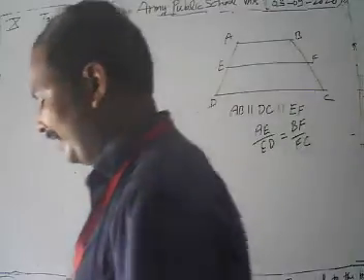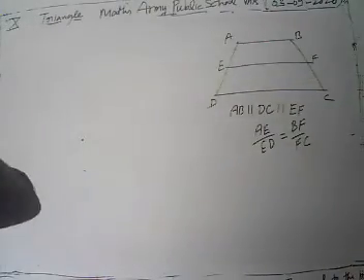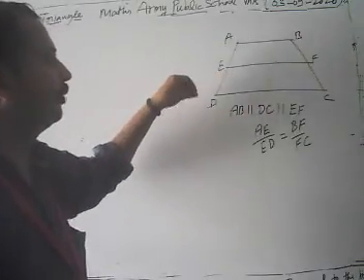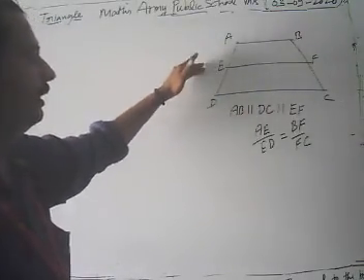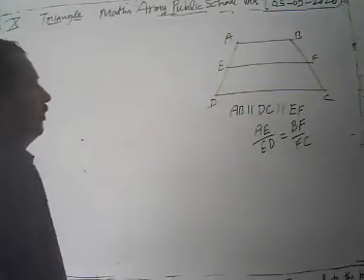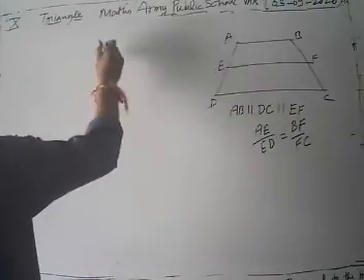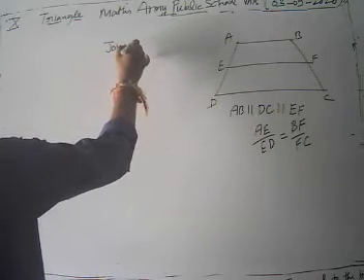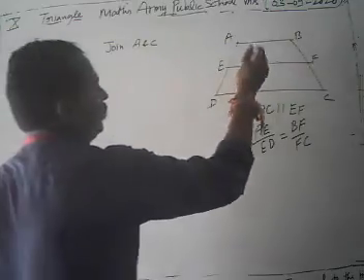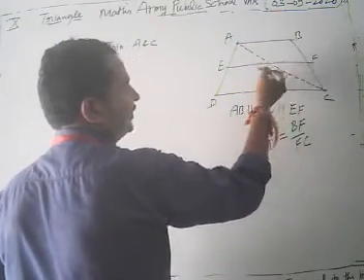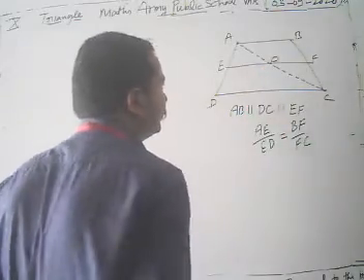Now look, ABCD is the trapezium in which AB is parallel to DC parallel to EF, and we have to prove that the ratio of AE upon ED is equal to BF upon FC. How can we prove that? It's very easy again. We are going to join A and C. We join AC, and suppose it intersects EF at some point O.